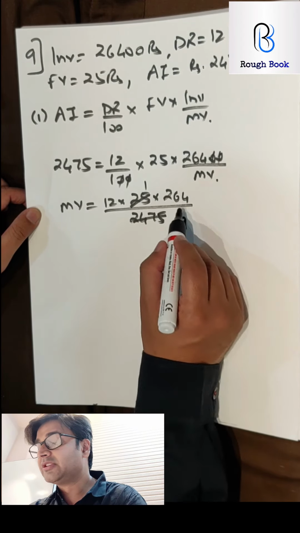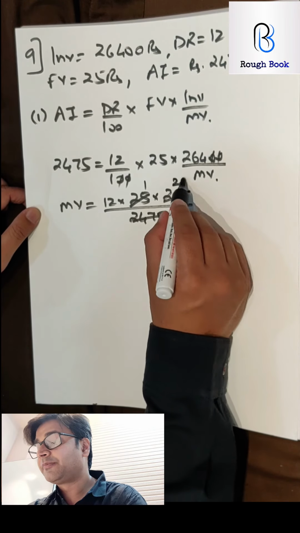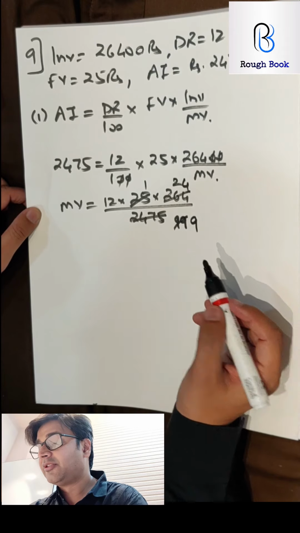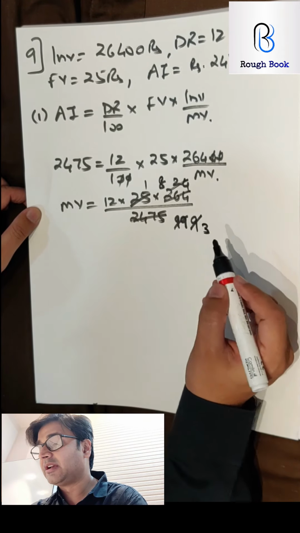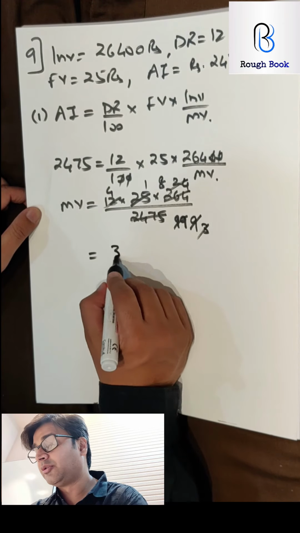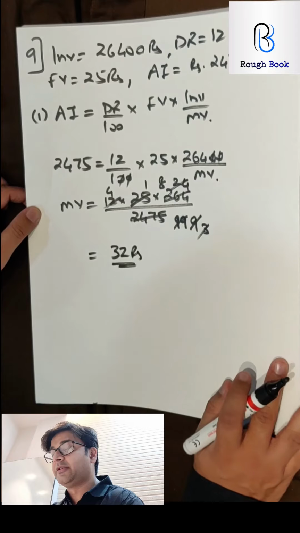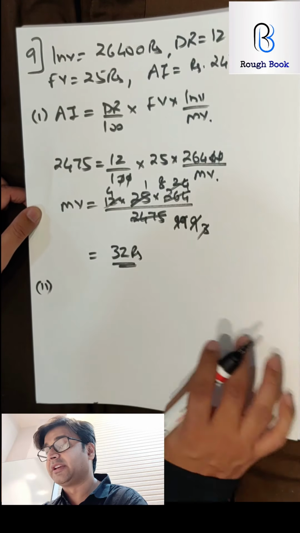Will this go in 11? 11 twos are 22, 11 nines are 99. Further, I can cut this with 3. 3 8s are 24, 3 3s are 9, 3 1s are 3, 3 4s are 12. So 4 8s are 32. 32 rupees is the market value. A lot of cancellations, yeah. But finally we managed. I hope it's correct.